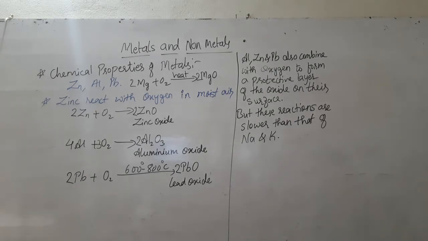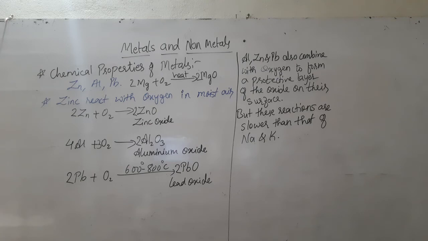So these are a few metals that, when they react with oxygen, form their oxides. Here, compared to aluminium, zinc and lead, magnesium is also more reactive.